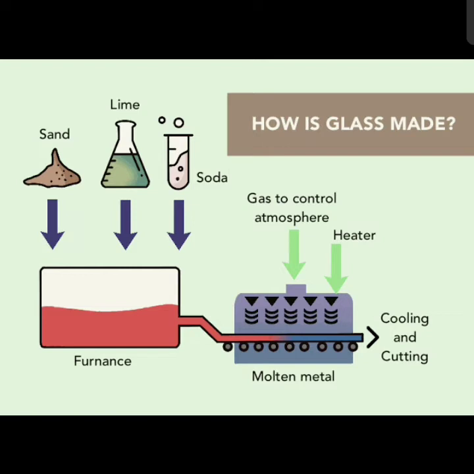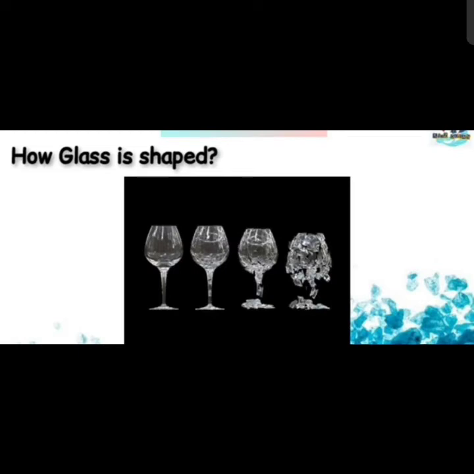The gas is left out, it is heated, and before it cools we have to make anything from glass. Once the glass is cooled and cold, we cannot make anything. So when the glass is hot, only at that time can we make new shapes from it. Now we are going to see how glass is shaped.